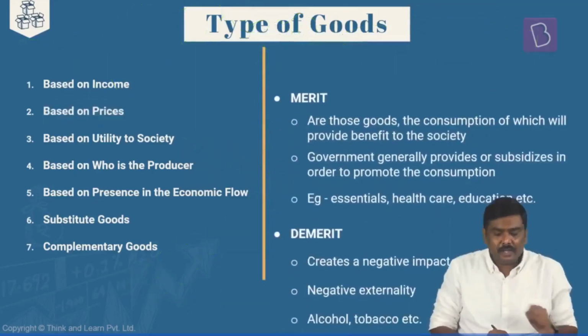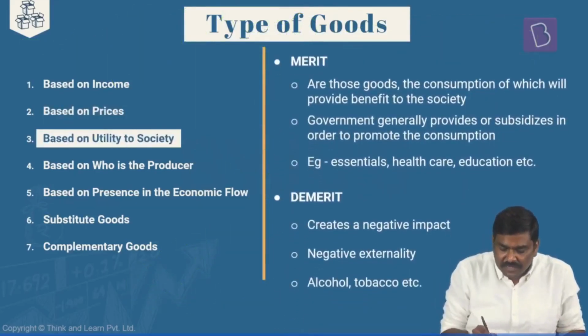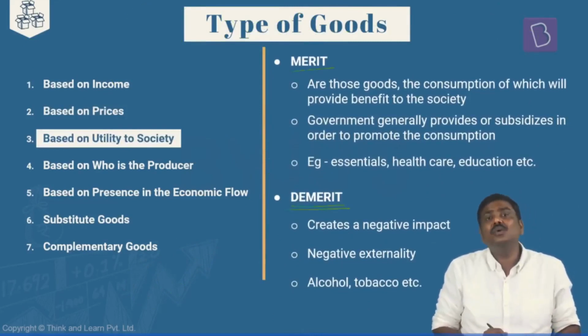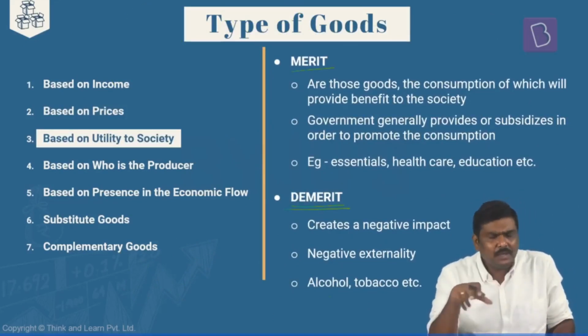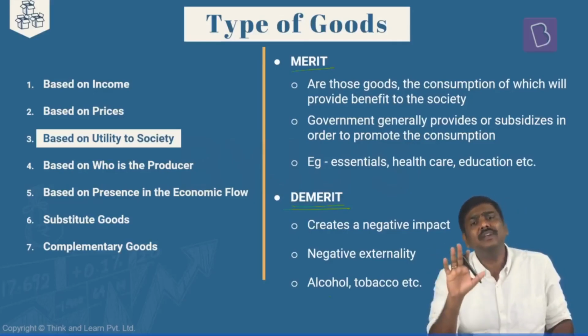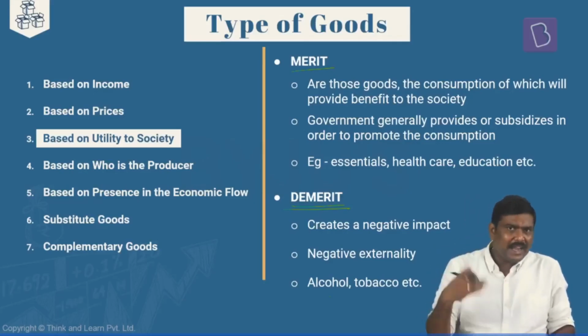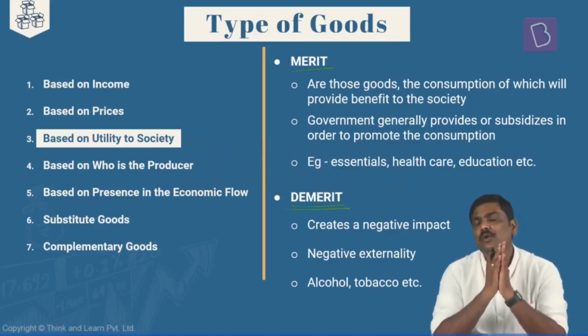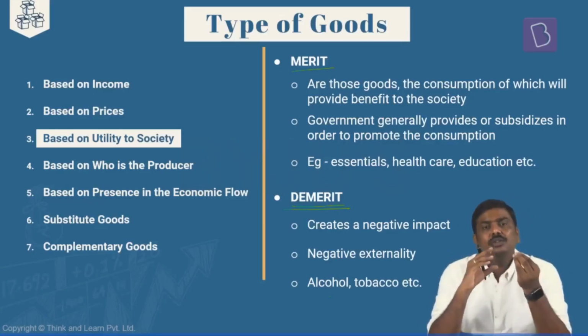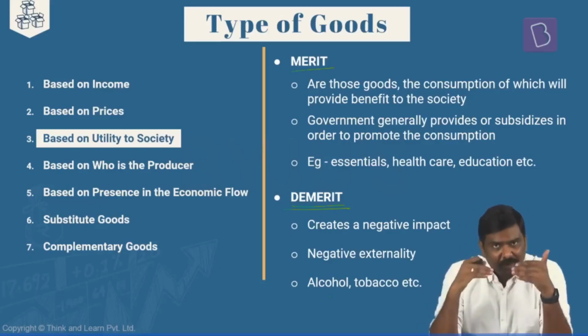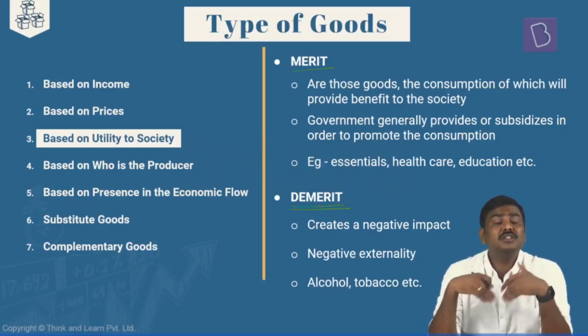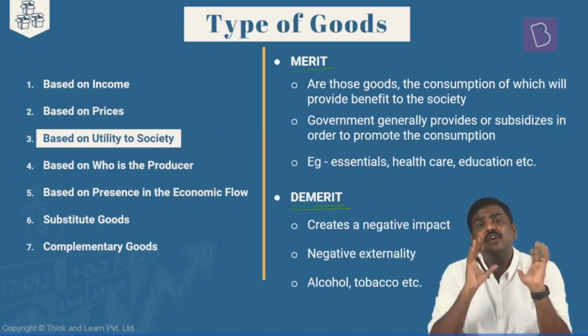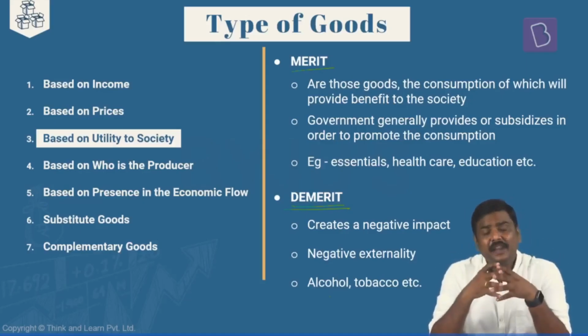Next, based on the utility to the society, you have merit goods as well as demerit goods. I'm using the term demerit goods. Some of the books will use the term non-merit goods also. Now, what is the basic idea of a merit good as well as a demerit good? Generally, in the context of merit goods, the more the consumption of these goods, the economy or the society as a whole will get the benefit of it. I'll repeat it again.